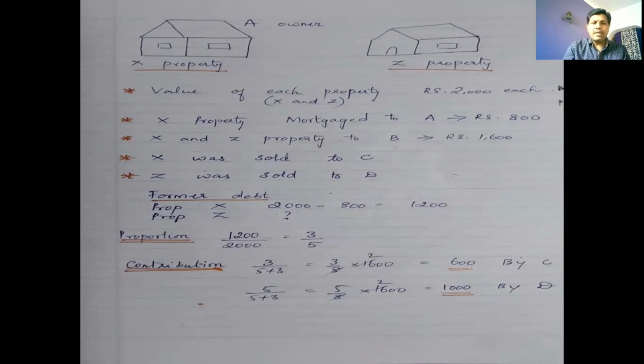Now, making the denominator common, you make it 3 by 8 into 1600. That is the second debt. You get 600. Contribution from C is 600, and 5 by 8 into 1600 you get 1000 rupees, and contribution by D is 1000 rupees. This is how the calculation will be done. So by this, I think the example for paragraph 1 and paragraph 2 is clear, and the rules of marshalling will not be applicable in this kind of transaction. So by this video, I wind up my session. Thank you.